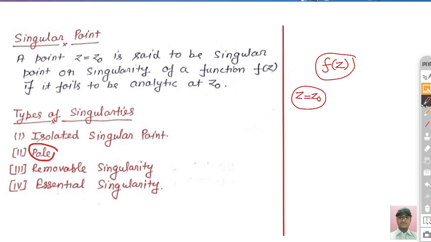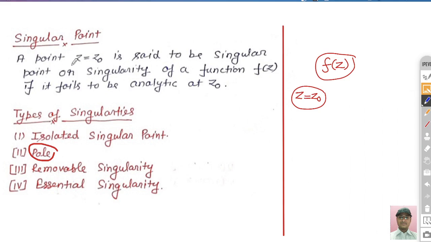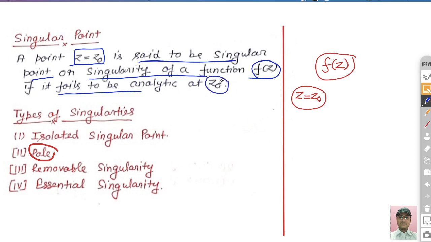So the point z is equal to z naught is said to be a singular point, or we can say a singularity of the function f(z), if it fails to be analytic at that point. For example, let's suppose the function f(z) is equal to 1 upon z minus 5, right?